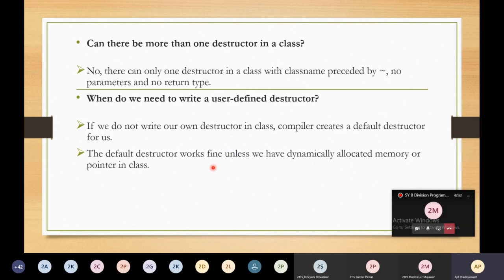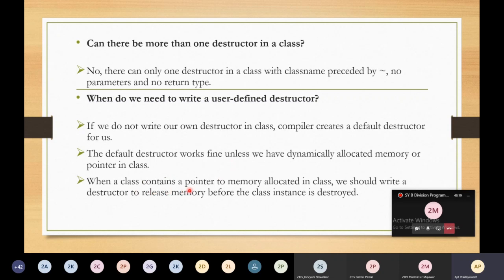The default destructor works fine unless we have dynamically allocated memory or a pointer in the class. If you are not allocating memory, the default destructor is sufficient for us. But when you allocate memory dynamically, you can deallocate it by using the destructor. At that time you need to write the destructor.